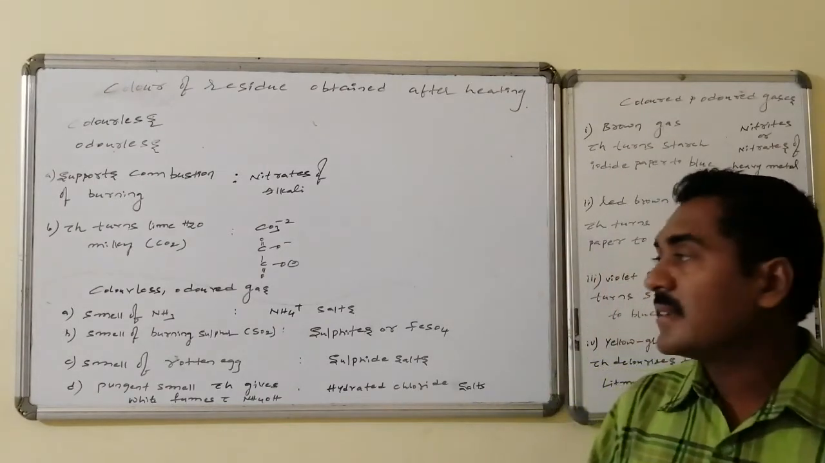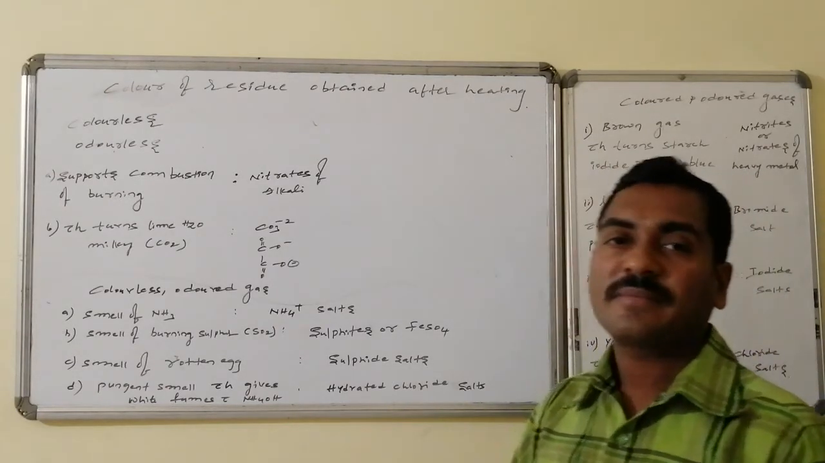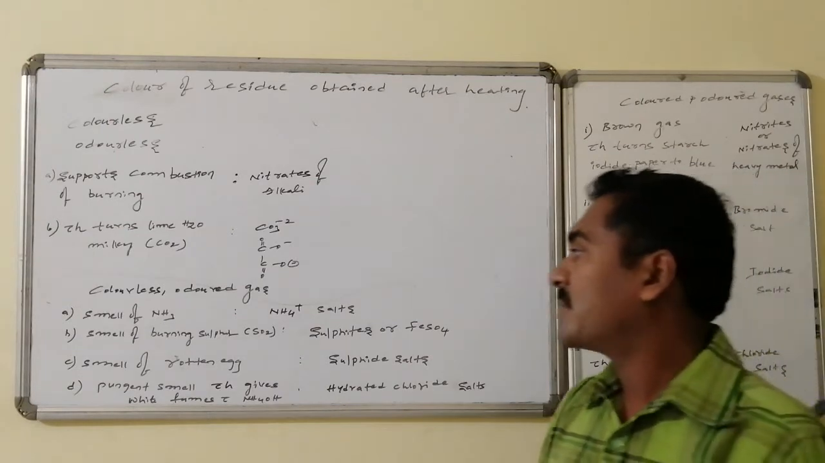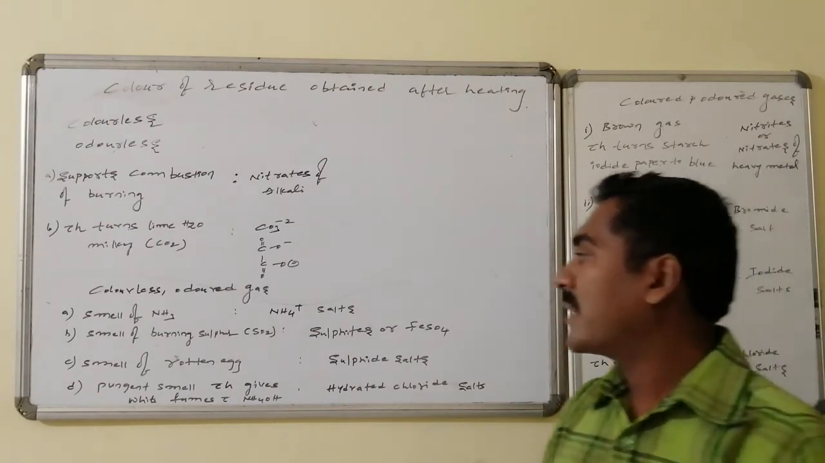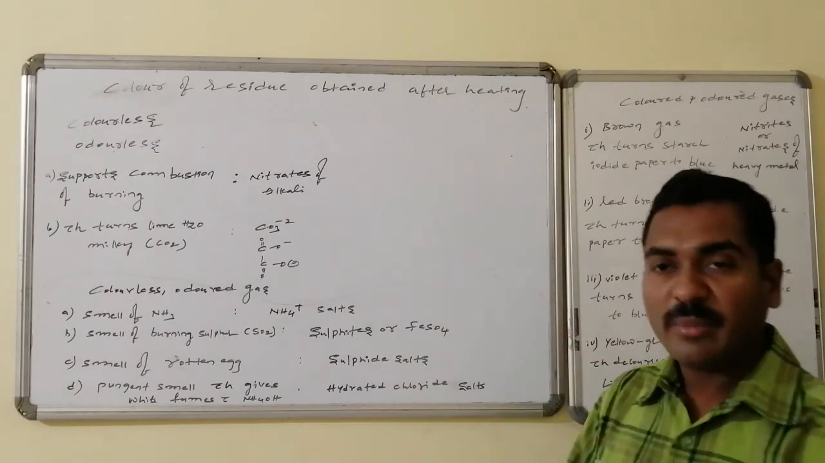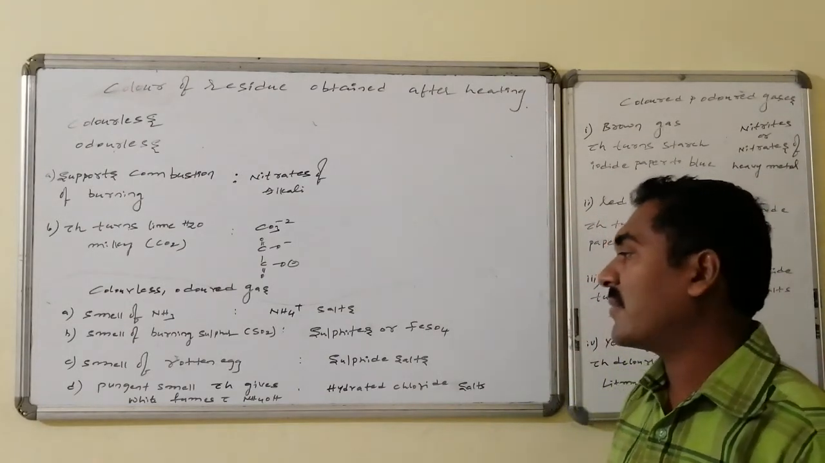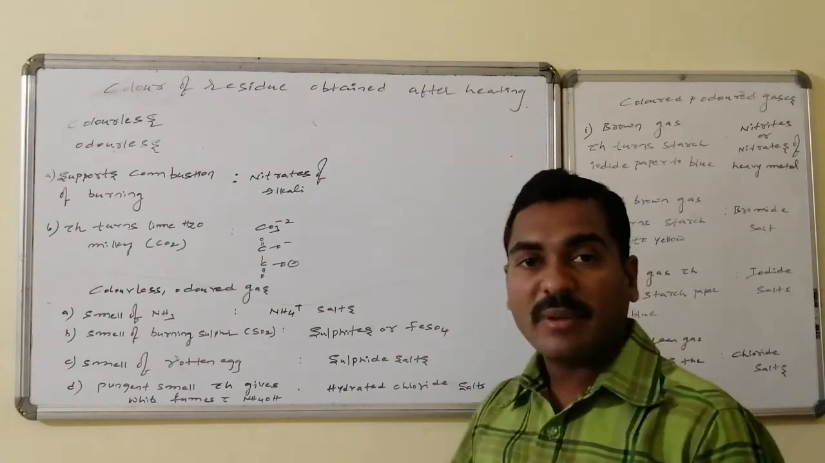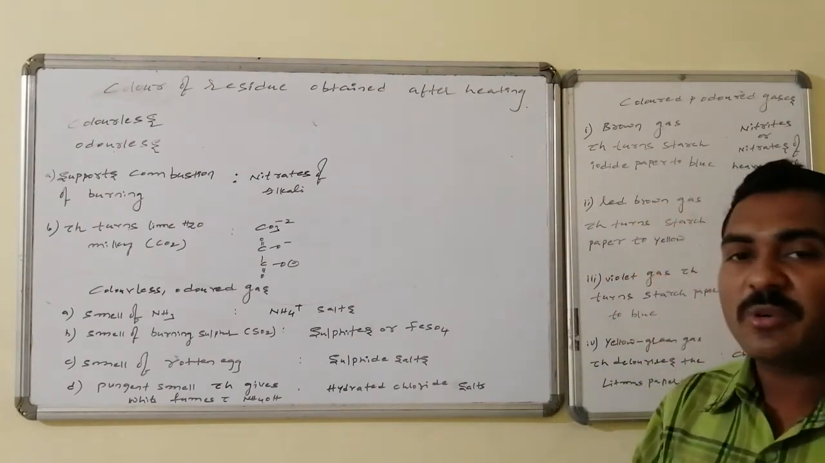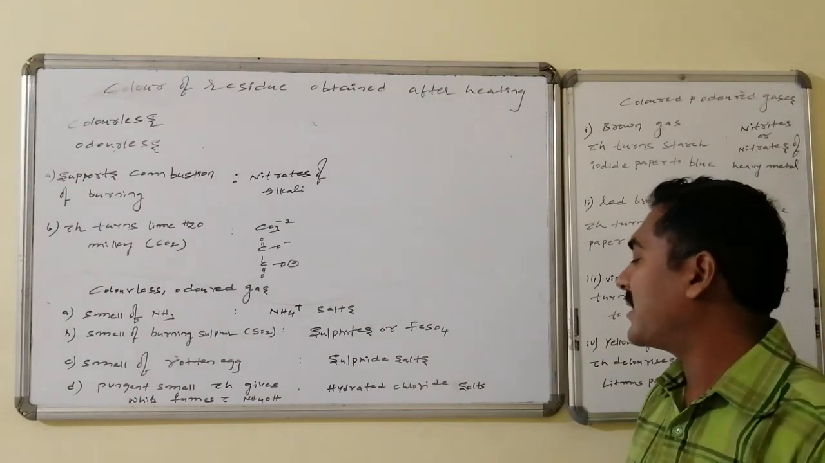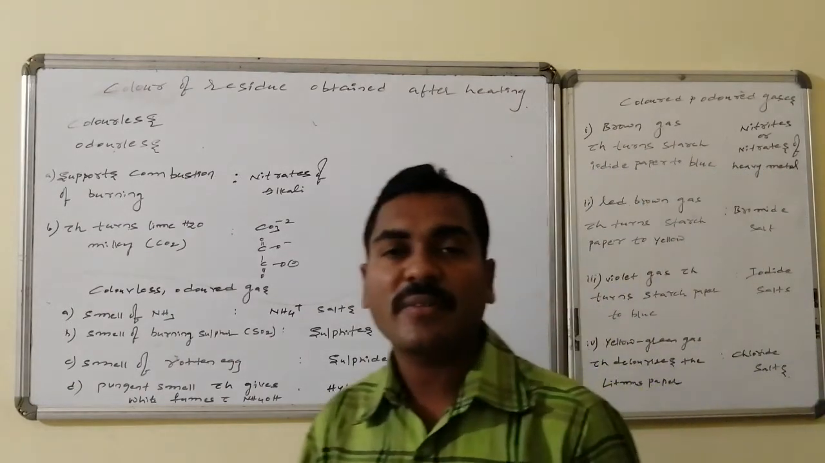In the second case, the gas is colorless but has some odor. A smell like ammonia comes from the ammonium salts. A smell like burning sulfur is sulfur dioxide, which may come from either sulfite or sulfate. The smell of rotten eggs comes from the sulfides, whereas a pungent smell which gives white fumes with ammonium hydroxide is HCl, that is, hydrated chloride salts give this kind of gas.